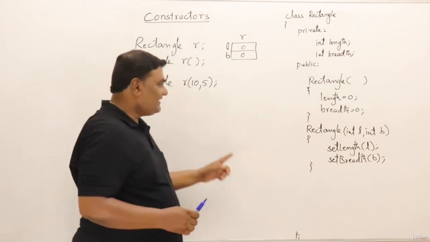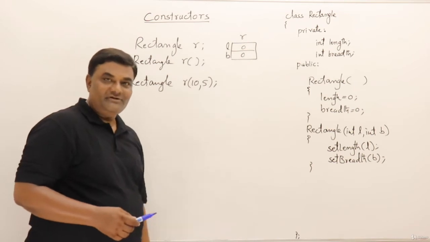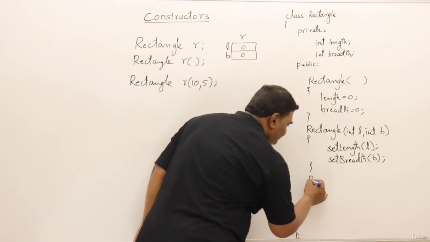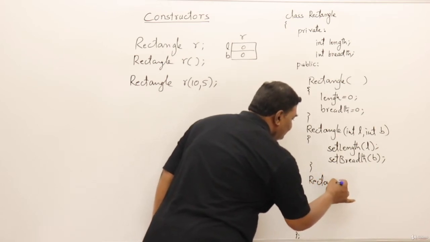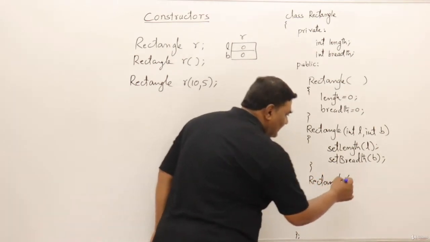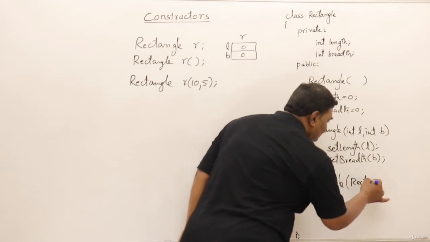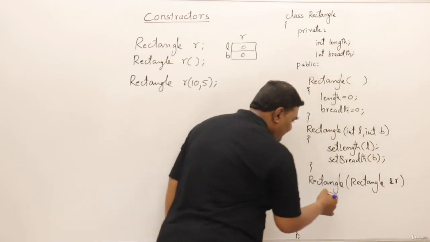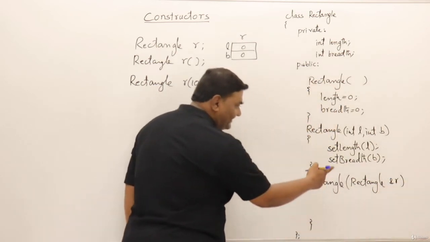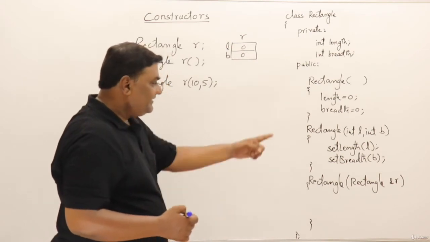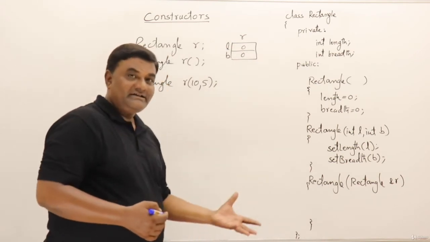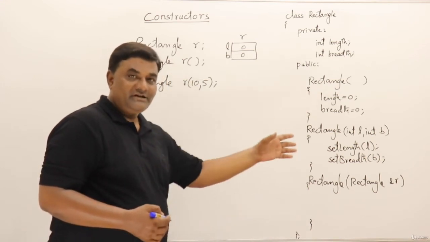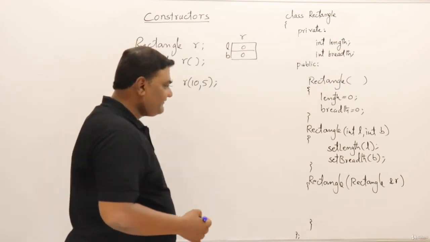So you already have a rectangle, then you want to create a rectangle similar to that. Then how to write, I am writing the code there. So this is a copy constructor. Rectangle, parameter is rectangle again, and ampersand R. Usually we take this by reference, not by value. We take it by reference so that a new rectangle is not created again. When you are calling a constructor, a new rectangle should not be created. So that's why we take it as reference.